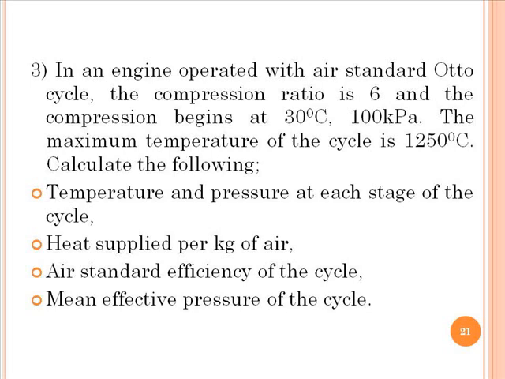The maximum temperature of the cycle is 1250 degrees Celsius. We have to calculate the temperature and pressure at each stage of the cycle, heat supplied per kg of air, air standard efficiency of the cycle, as well as mean effective pressure. When you solve this problem, all your fundamentals related to Otto cycle will be clear.